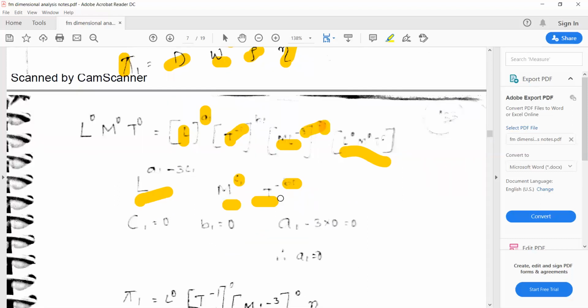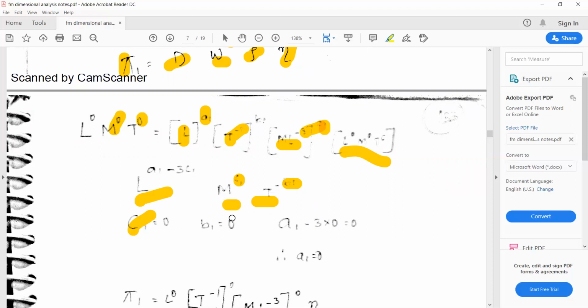Here I have taken M to the power of c1 first, and on the left side M to the power of 0 is there. If you equate the powers, c1 is equal to 0. For T, the power is minus b1, and on the left side 0 is there. So minus b1 is equal to 0, or b1 is equal to 0.